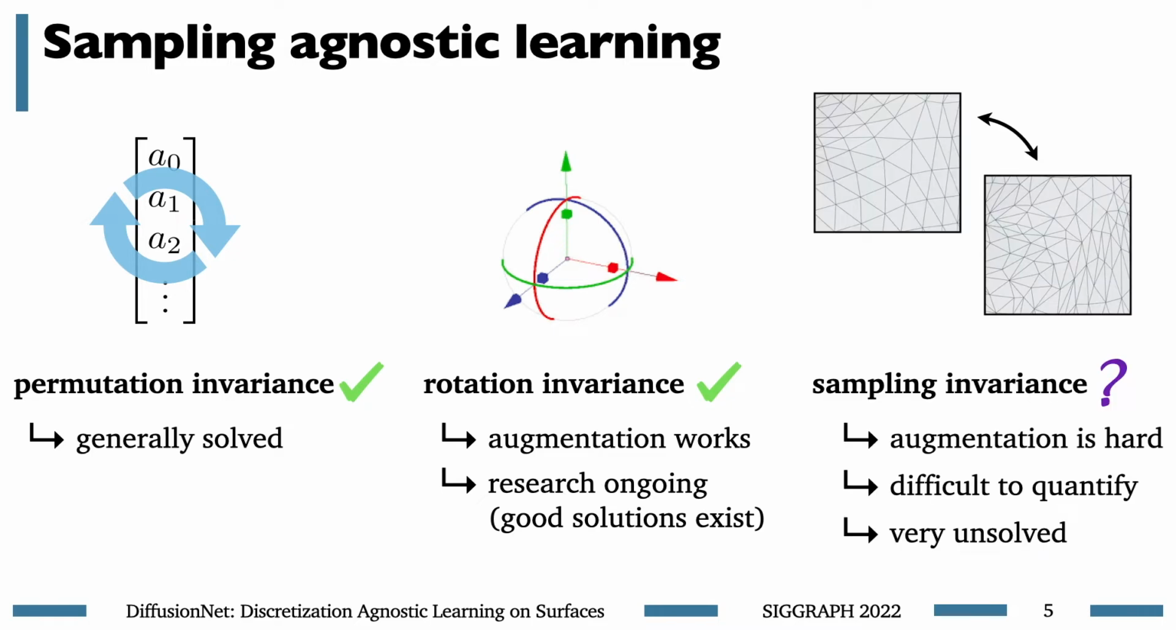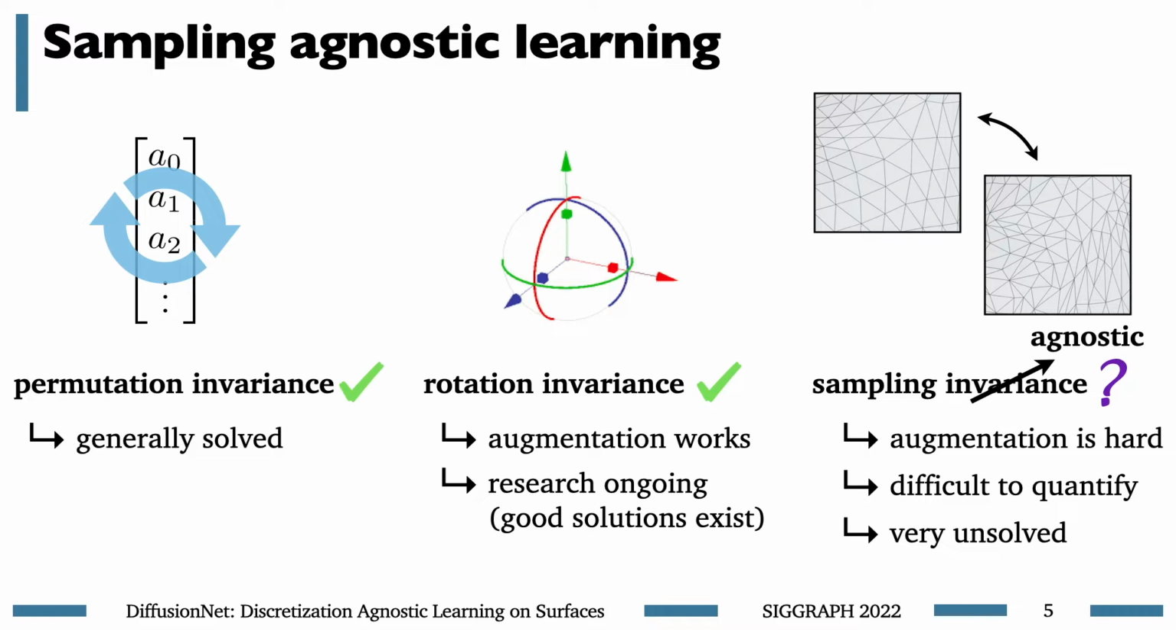So what we're asking for here is sampling invariance, that the output of our network should not change when we remesh a mesh or resample a point cloud. Now, really, instead of invariance, we're going to talk about being only sampling agnostic, because it's a bit too strict to say that the output shouldn't change at all when you resample. So instead, we're just saying it shouldn't change very much.